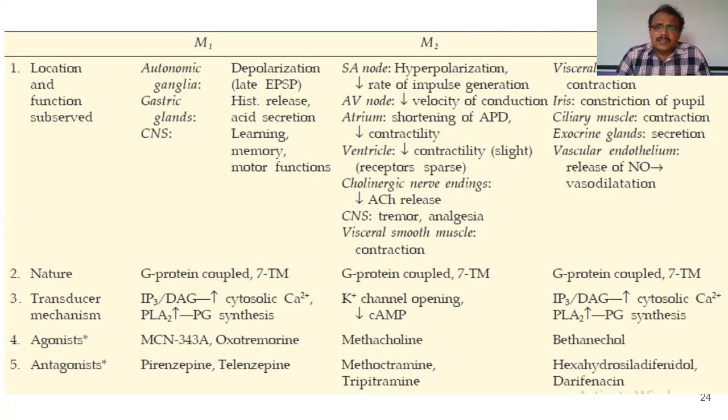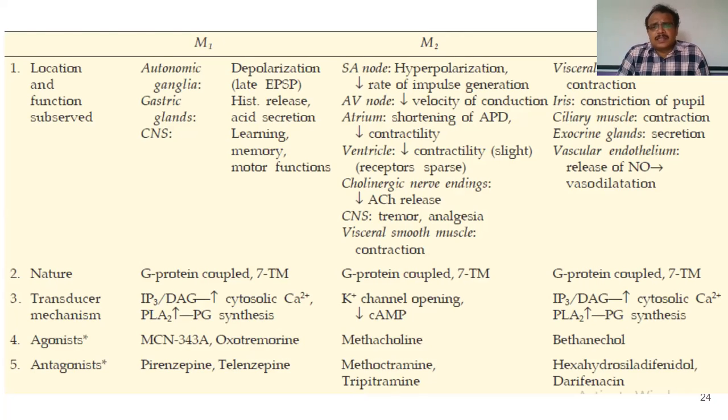Stimulation of a prejunctional receptor will lead to inhibition of neurotransmitter release. And as we have seen, acetylcholine, when it acts on the heart, reduces heart rate. We will see later in detail that it acts on the SA node and decreases impulse generation, it acts on the AV node and decreases impulse conduction, and it acts on the atrium and reduces contraction.